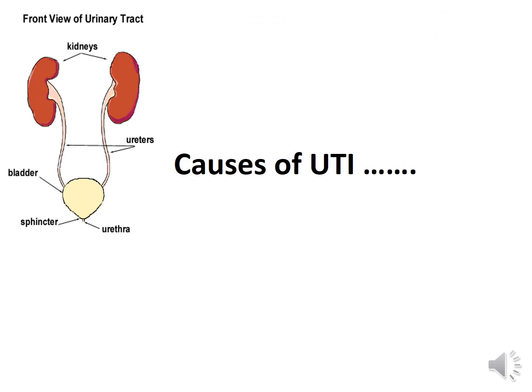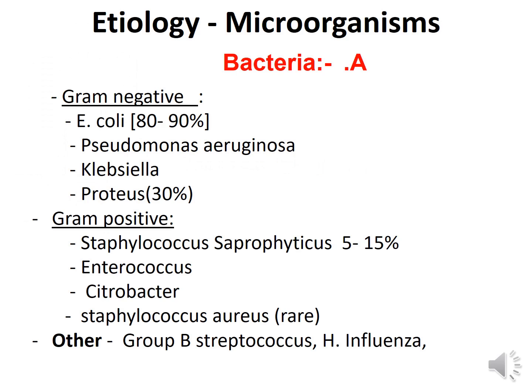Now come to causes of UTI. So the bacteriological causes, the microorganisms causing UTI. Starting with the bacteria, gram-negative bacteria are the commonest, and out of that 80 to 90% is by E. coli. This usually occurs due to fecal soiling. Second is Proteus, 30%. Then Pseudomonas aeruginosa and Klebsiella pneumoniae can also cause urinary tract infection.